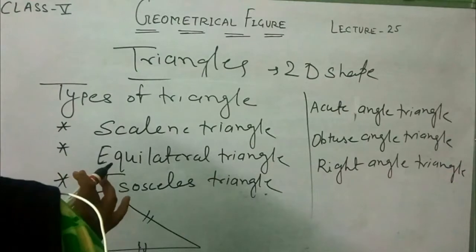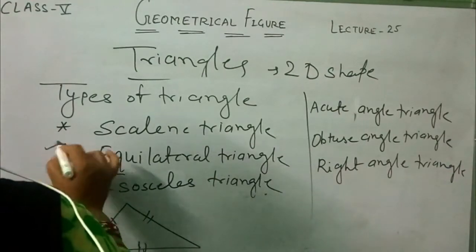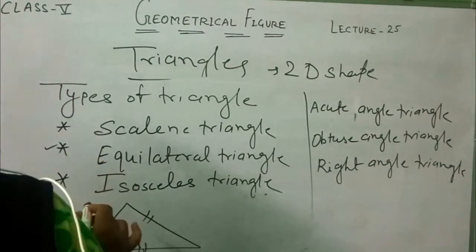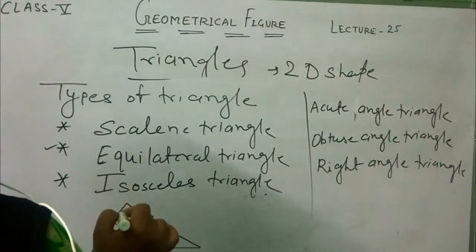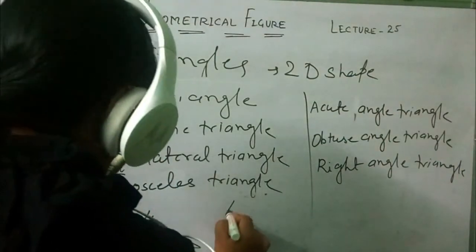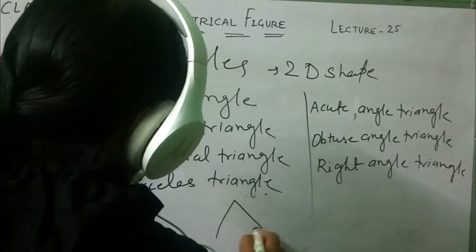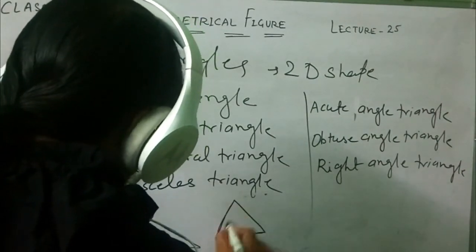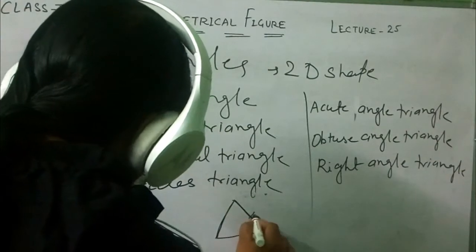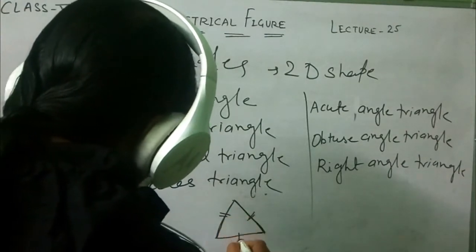Next one is the equilateral triangle, the triangle which has all sides of equal length. See, here this side is equal to this side and this side is equal to this side.